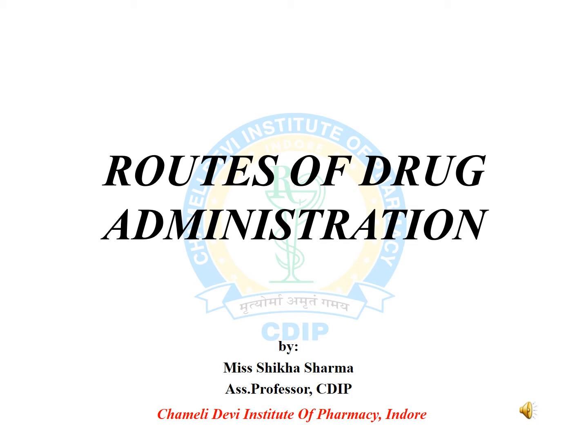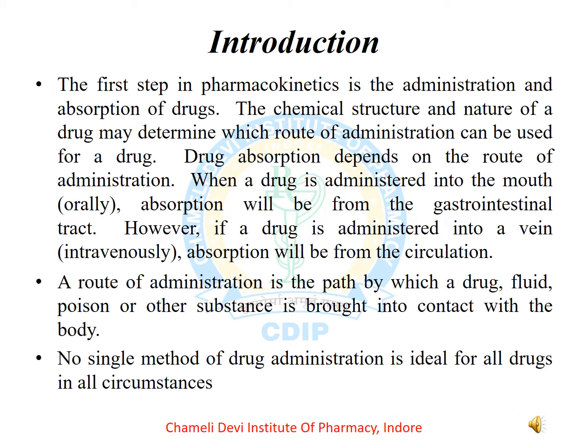Today we are going to discuss routes of drug administration. So let's begin with the introduction part. The first step in pharmacokinetics is the administration and absorption of drugs. The chemical structure and nature of a drug may determine which route of administration can be used for a drug. Drug absorption depends on the route of administration.